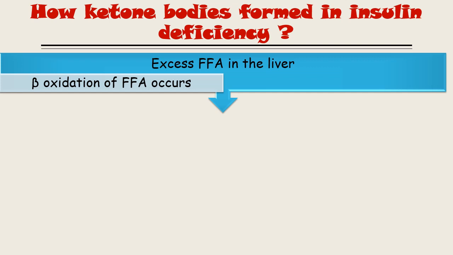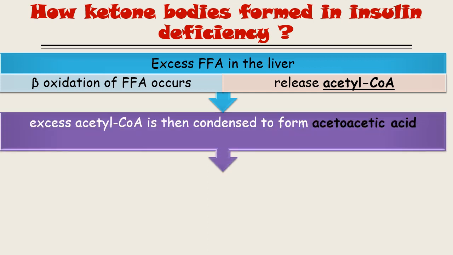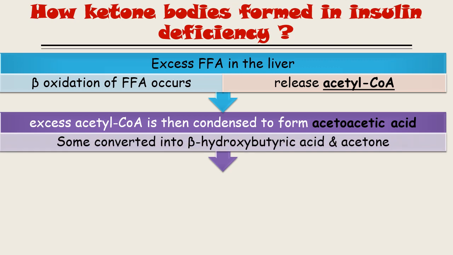Beta oxidation of the free fatty acid increases the formation of acetyl CoA. If too much beta oxidation occurs, too much acetyl CoA is formed, and excess acetyl CoA is then condensed to make a substance known as acetoacetic acid. Some of the acetyl CoA is converted into beta hydroxybutyric acid and acetone.